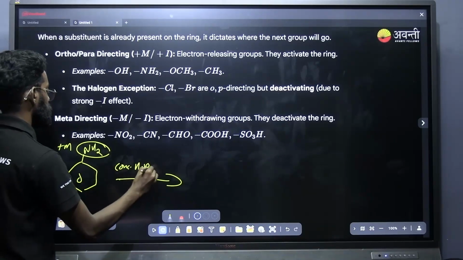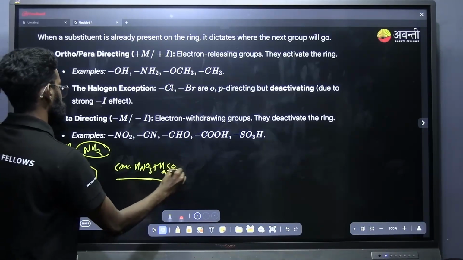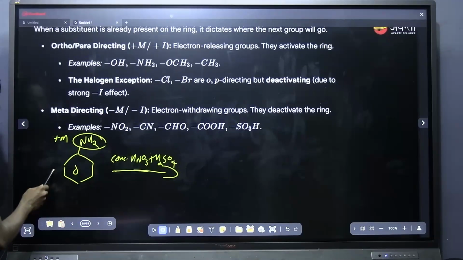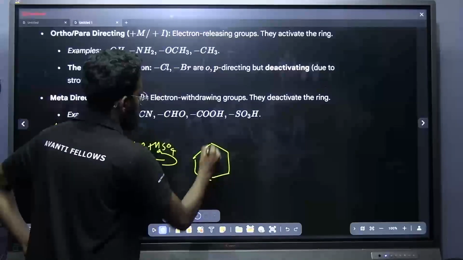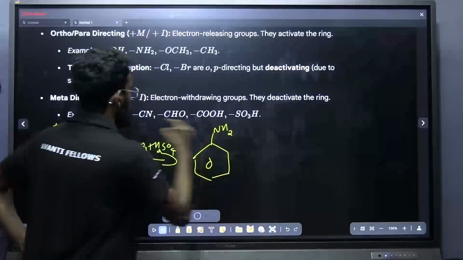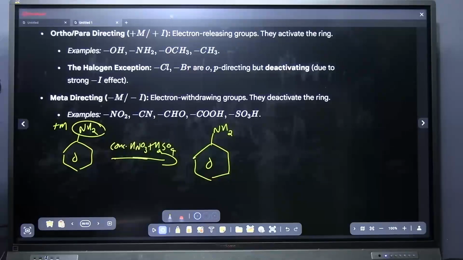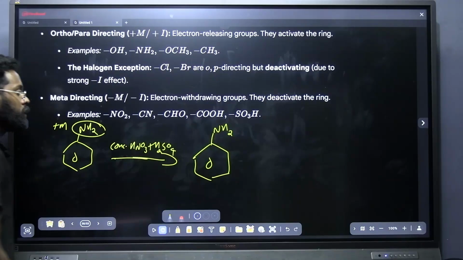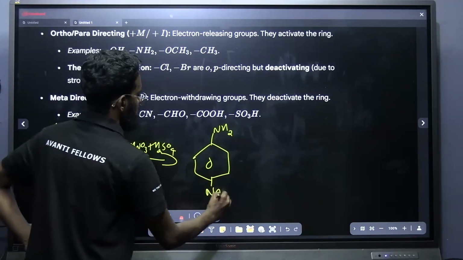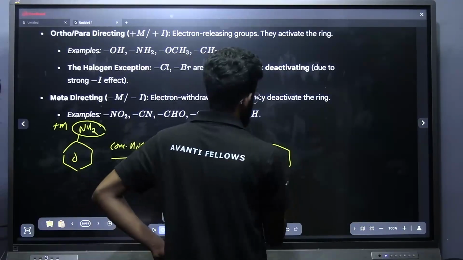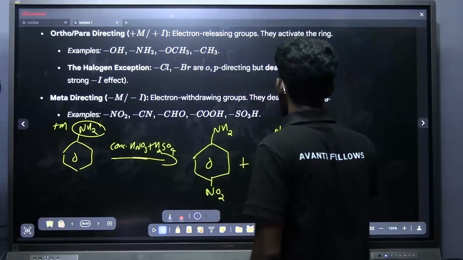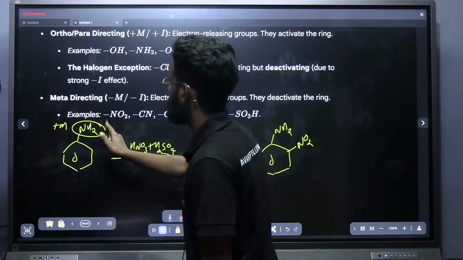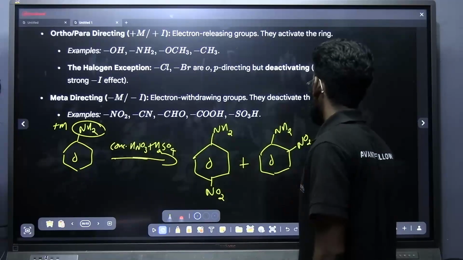Concentrated HNO3 plus H2SO4. Where can you substitute the NO2? In the ortho position, para position or meta position? Which position can you substitute NO2? You can substitute NO2 in the para position as well as the ortho position. That is, if it is a plus some group or activating group, the product will be ortho para.